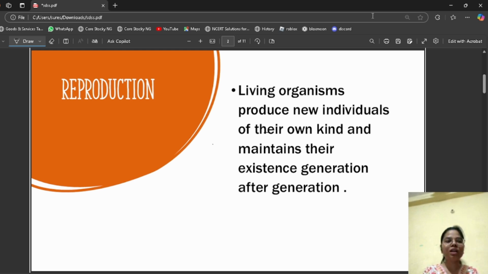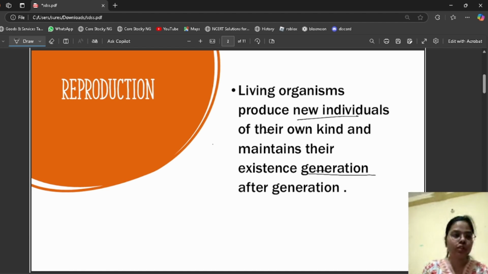Today we will start the reproduction chapter of class 10. So, what is reproduction? Reproduction is when a living organism produces new individuals of their own kind and maintains their existence generation after generation. It means reproduction is done by living organisms to produce new offspring of the same kind. It can be the same or it can be different. Variations may occur. So this is reproduction. After that, we will see what the types of reproduction are.